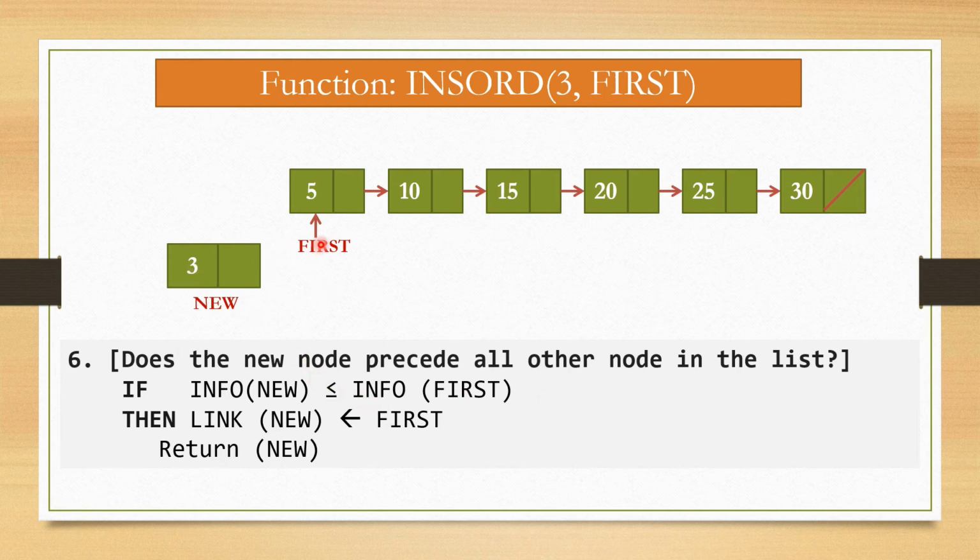This is first, and the information part of first is 5. So we check whether 3 is less than or equal to 5. The condition is satisfied. Then link of new is equal to first. That means the link part of new becomes first and it will return new. So now the node new becomes the first node of the singly linked list. This way we can insert a node in first position.